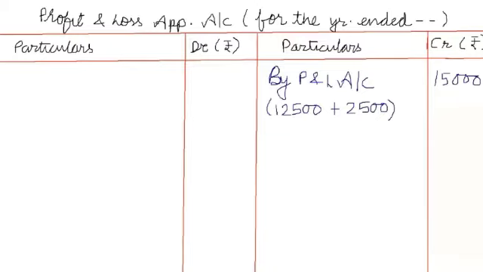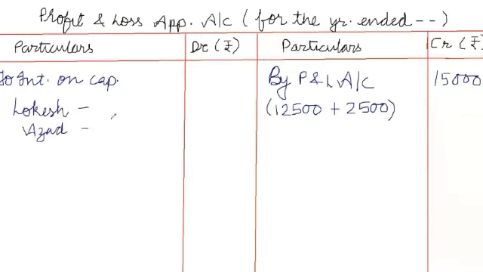Out of this profit, now we have to pay interest on capital to the partners. Lokesh's capital is given as rupees 50,000 and Azad's capital as rupees 30,000, and the rate of interest is 6% per annum. So write on the debit side interest on capital: for Lokesh 50,000 into 6%, 3,000, and for Azad 30,000 into 6%, 1,800. Total is 4,800.